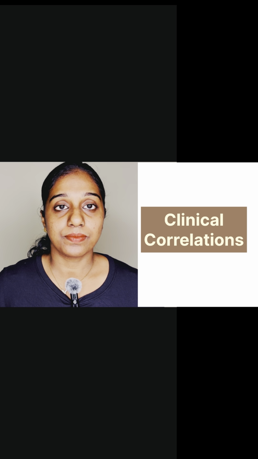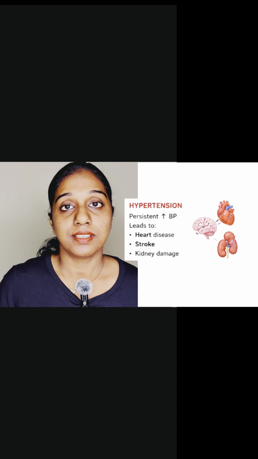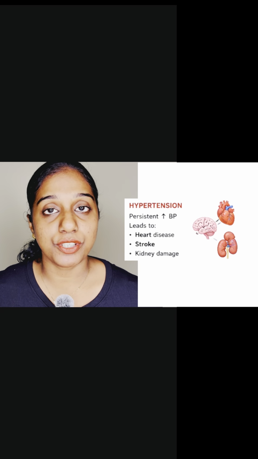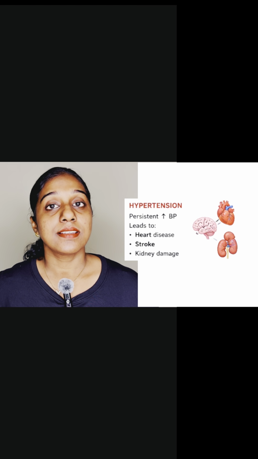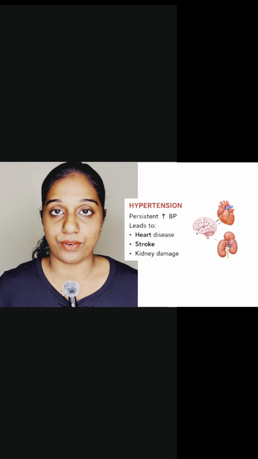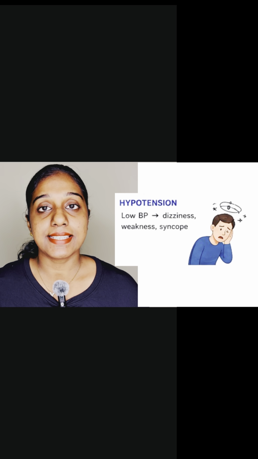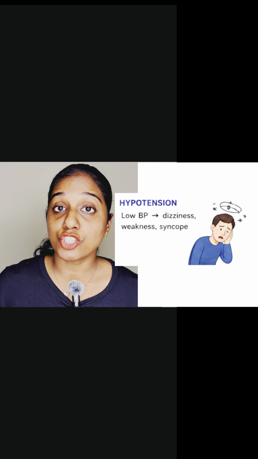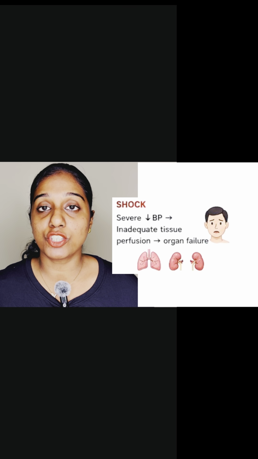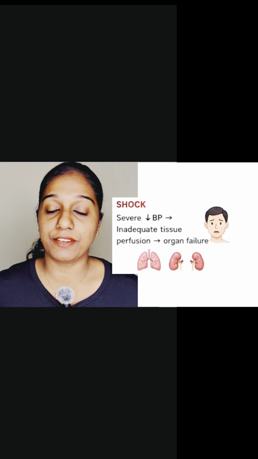Clinical correlations. First one is hypertension. Persistent increase in blood pressure will lead to heart disease, stroke, kidney damage, etc. Hypotension. Low BP will cause dizziness, syncope, etc. Finally, the shock. Severe decrease in BP which causes inadequate tissue perfusion.